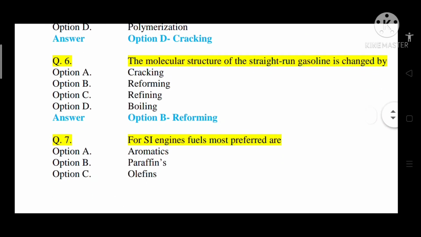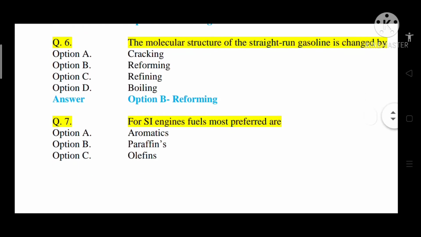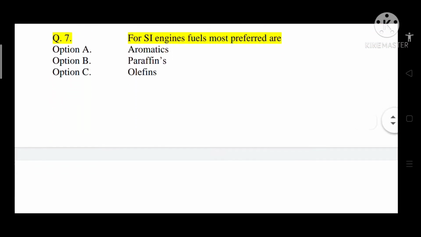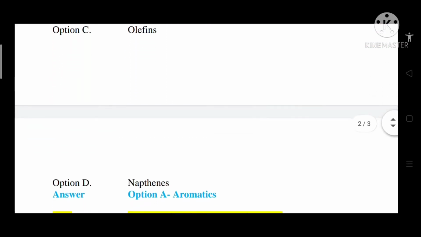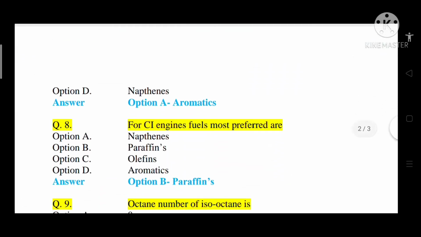For SI engines, the most preferred fuel is option A aromatics, option B paraffins, option C olefins, option D naphthenes. So the correct answer is option A, that is aromatics. Question number 8. For CI engines, the most preferred fuel is option A naphthenes, option B paraffins, option C olefins, option D aromatics. So the correct answer is option B, that is paraffins.